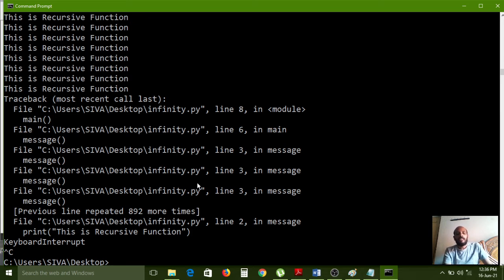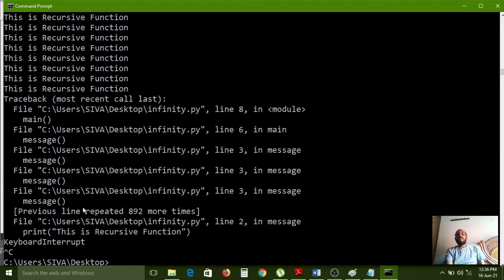Then the program is interrupted by that key, and it will stop immediately, because Control C interrupts the program's execution, right?